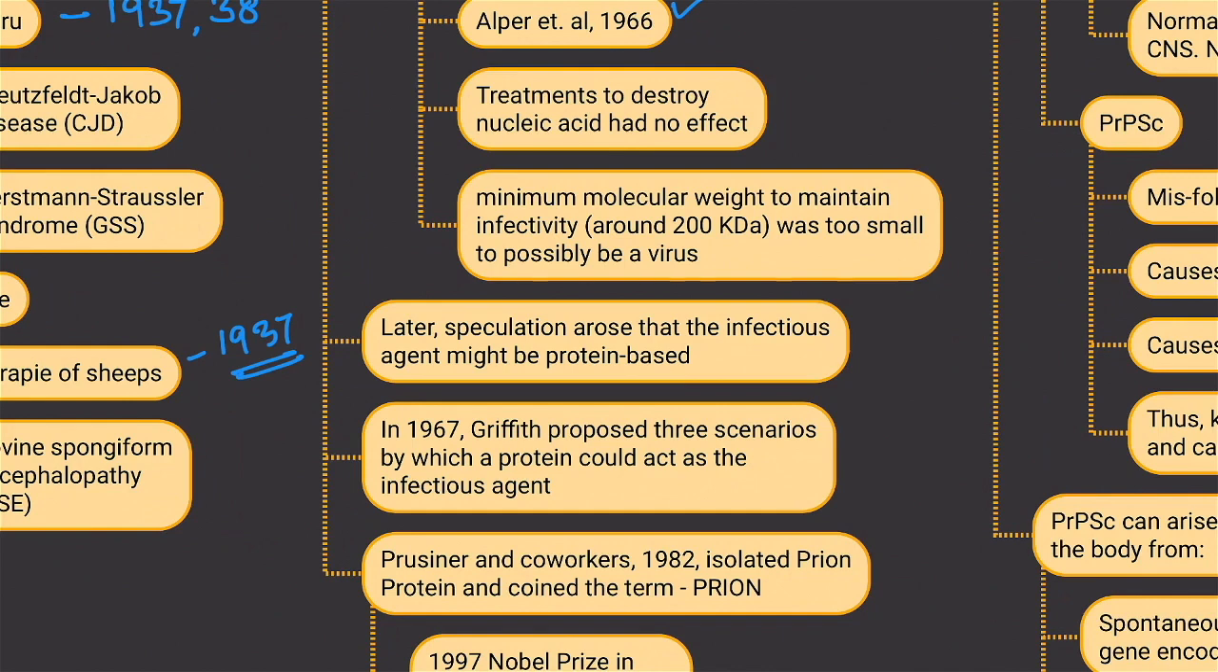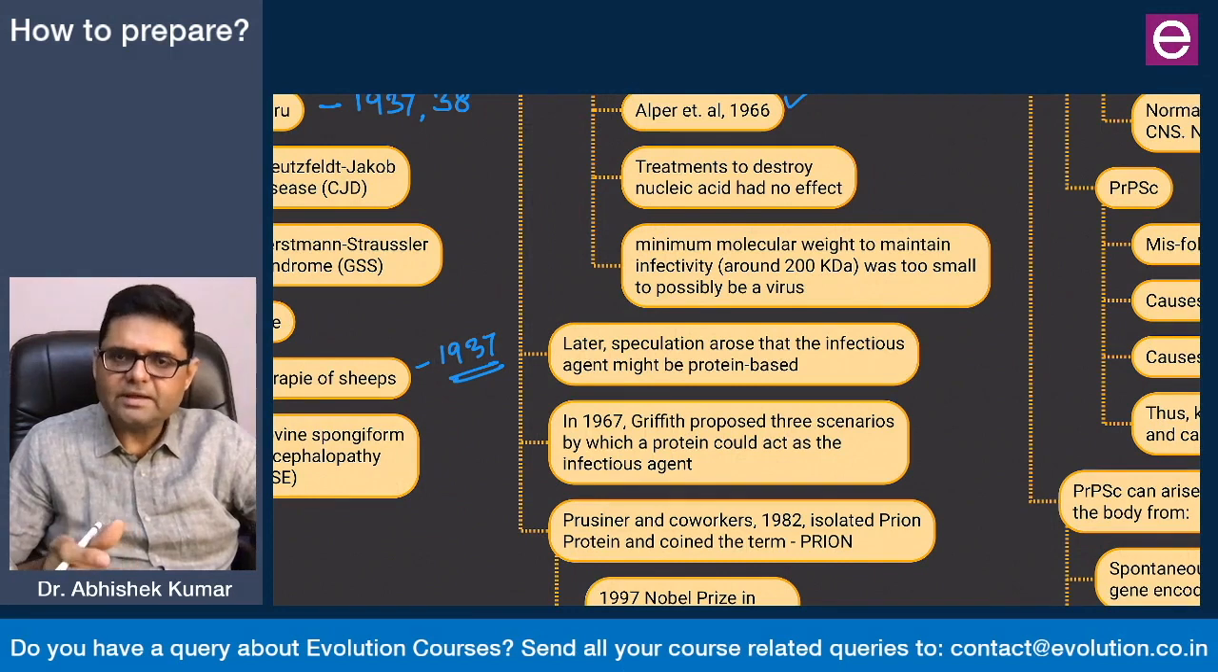So if prion diseases are being caused by some virus, then viruses will have genetic material, either it will be RNA or it will be DNA. So if you treat this supposed virus, of course it was not a virus, but if you treat this supposed virus with such radiation, such chemicals which destroy the nucleic acid, ideally speaking, the virus should no longer be active and the disease should be eliminated, but that did not happen. That was the first finding of Alper.